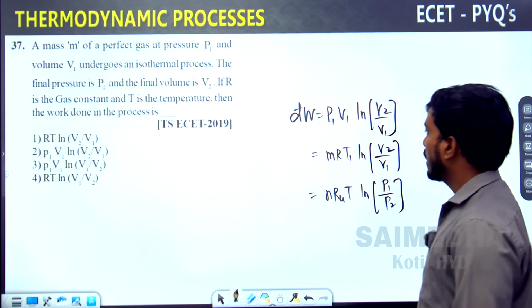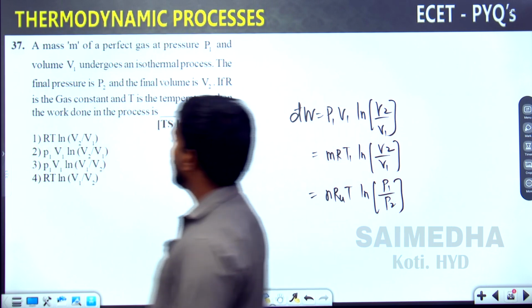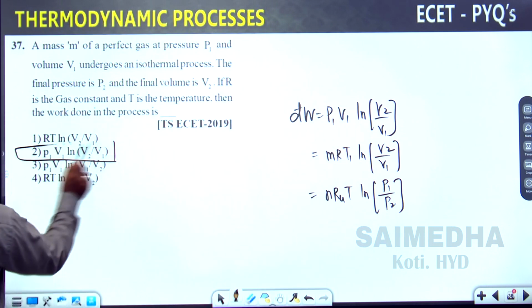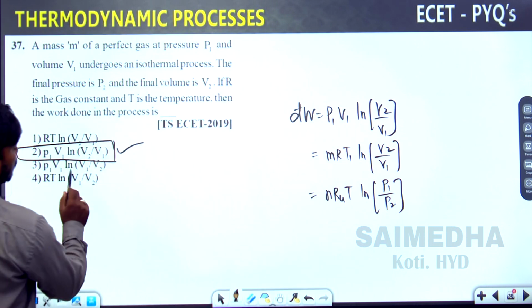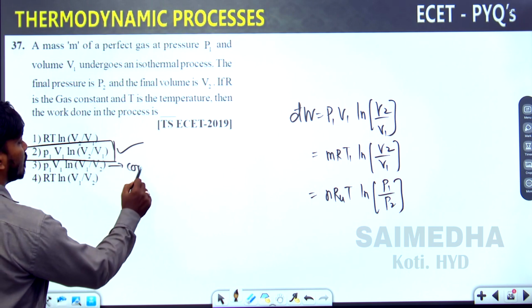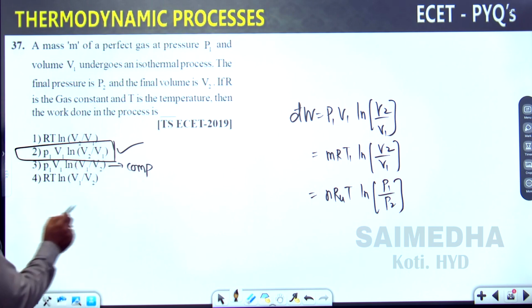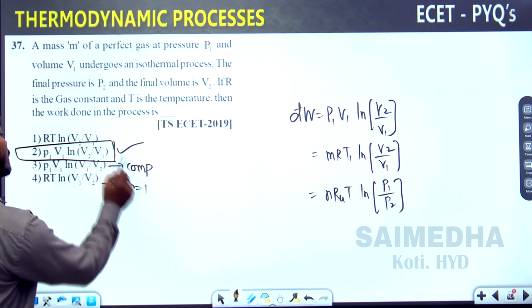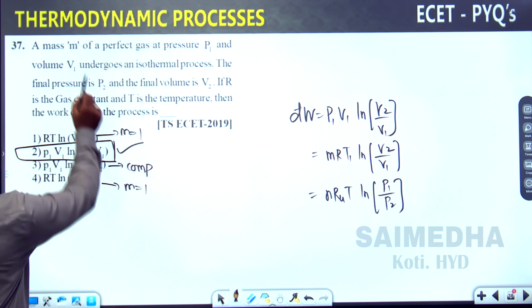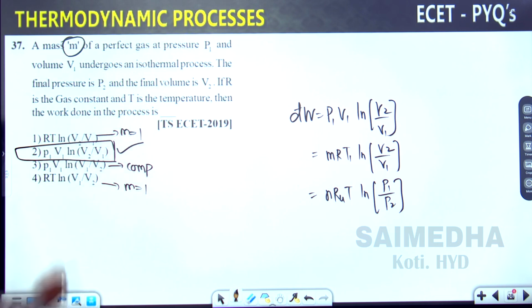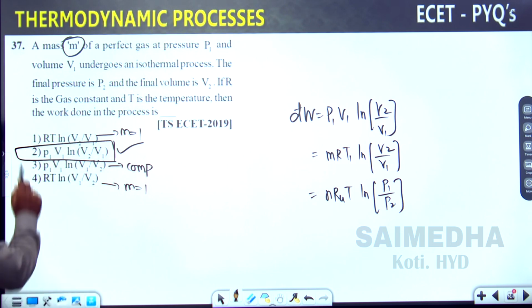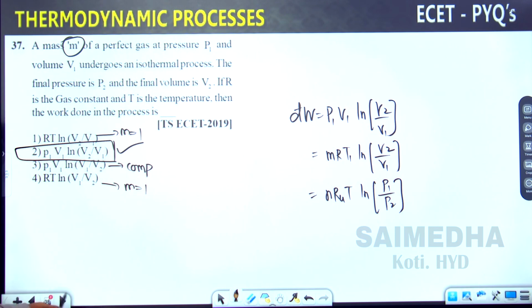Observe what is given here: P1 V1 log V2 divided by V1. This is the correct answer. It could also be correct when given as compression work. This formula is for mass equal to 1 kg, but here mass is given, so you need to multiply by mRT. So the correct answer is option number 2. Have a look once. Pause the video, note it down. Let's go for the next question.